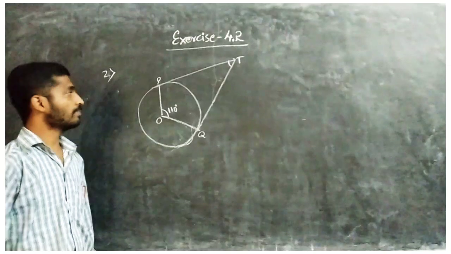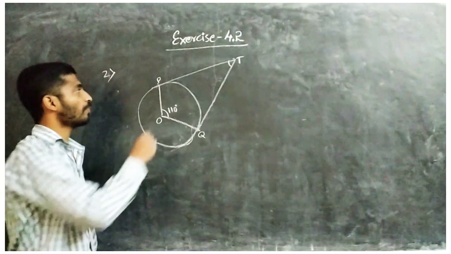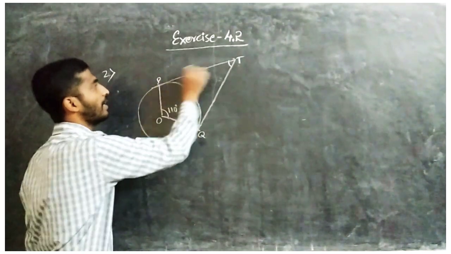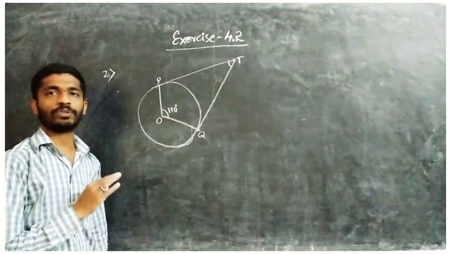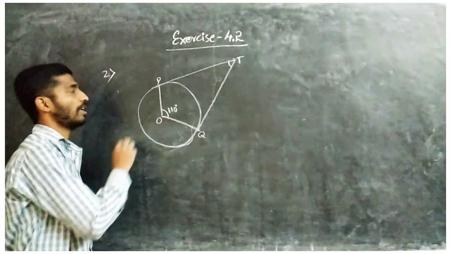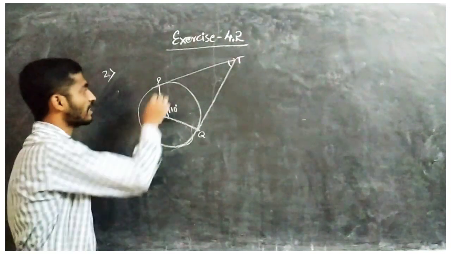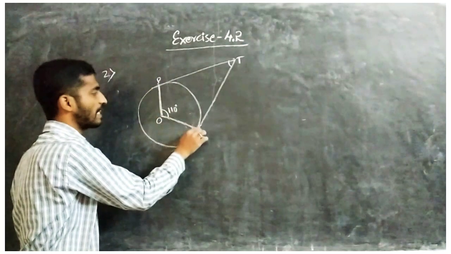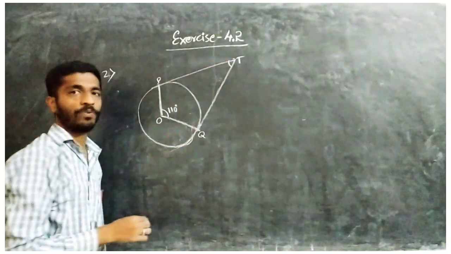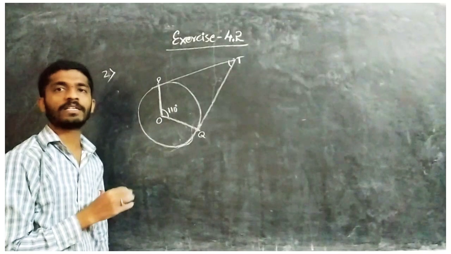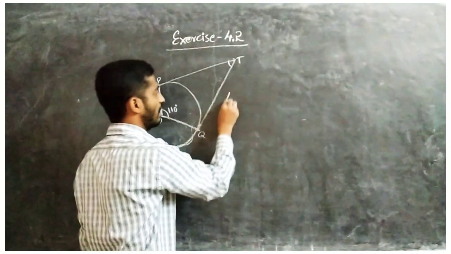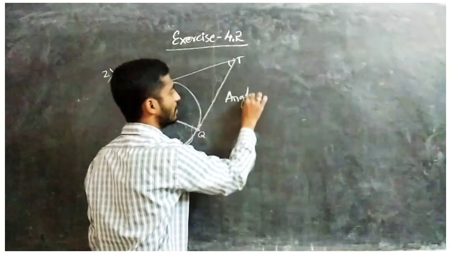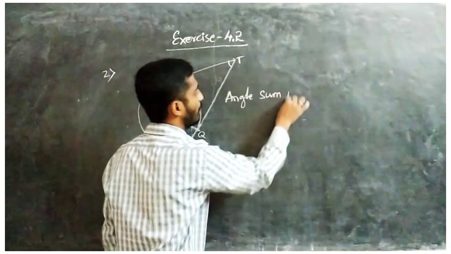Now in the second question, they gave a diagram and you have to find the angle PTQ. For this we should know the angle sum property of the quadrilateral. Why is it a quadrilateral? See, we are getting 4 sides. Where we get a 4-sided polygon, we call it a quadrilateral. So angle sum property of quadrilateral, what is that? Angle sum property.